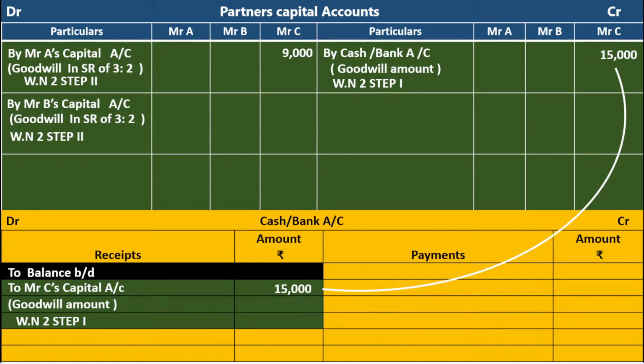Working out number 2, step number 2. That is 15,000 into 2 by 5. It is 6,000. Okay. Next. When the new partner brings the cash for goodwill, we have to follow the 2 steps.